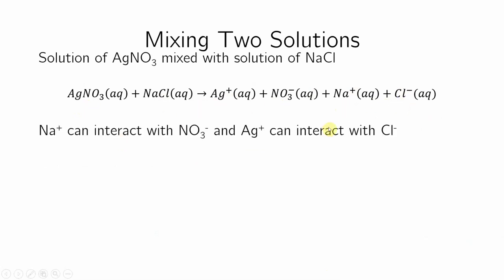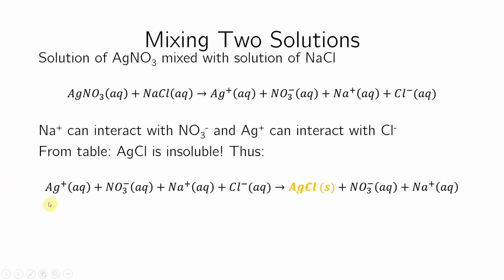Now, Na doesn't have to interact just with Cl. It's an equal opportunity ion, so it will interact with NO3 minus as well. And Ag plus will also interact with Cl minus. And if you look at the table, silver chloride is insoluble. So what you're actually going to see is that when you have these four ions together, whenever Ag and Cl see each other, they'll be like, hey, we don't like this, and they'll come out. NO3 minus and Na plus still like being dissolved, so they'll stay dissolved. But AgCl will start coming out, and you'll start seeing a precipitate of silver chloride falling down in your vial or in your cup or in your beaker, wherever you're mixing this stuff.